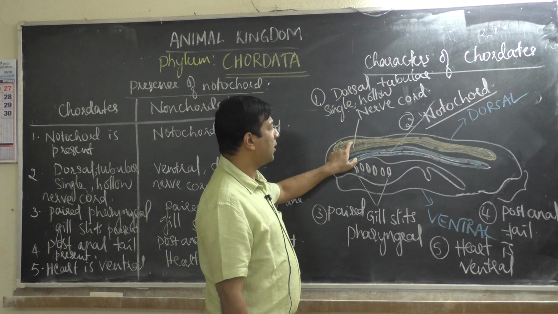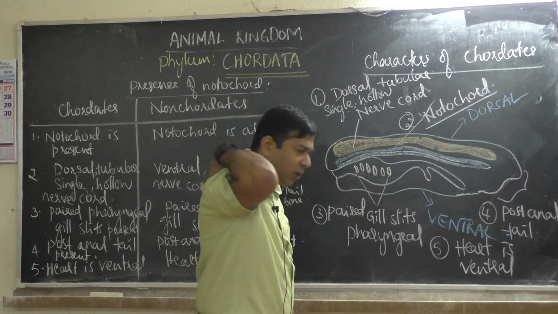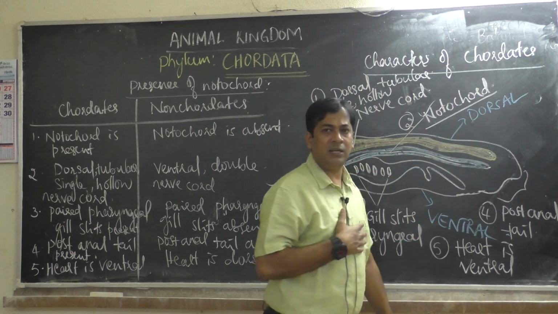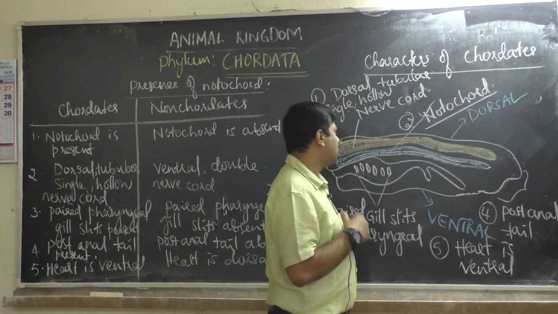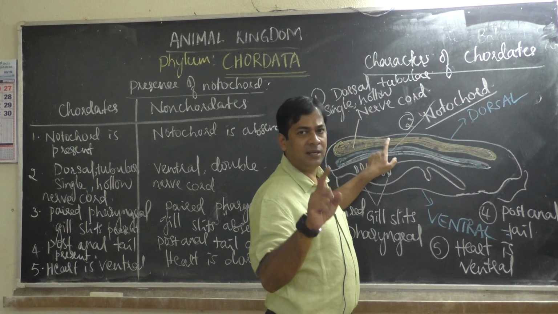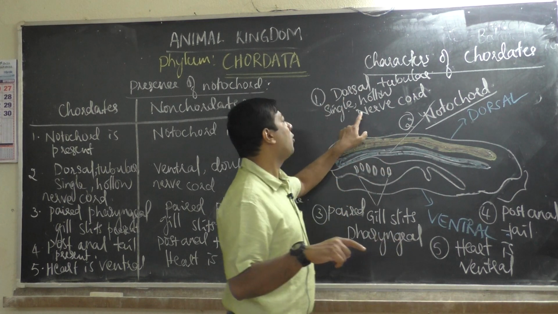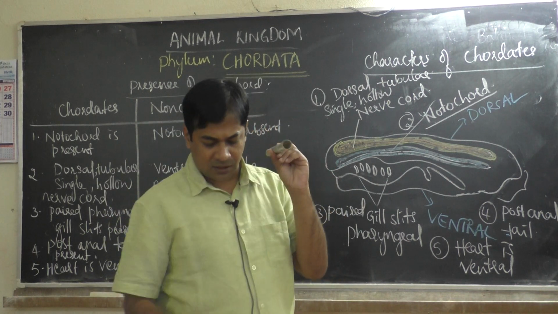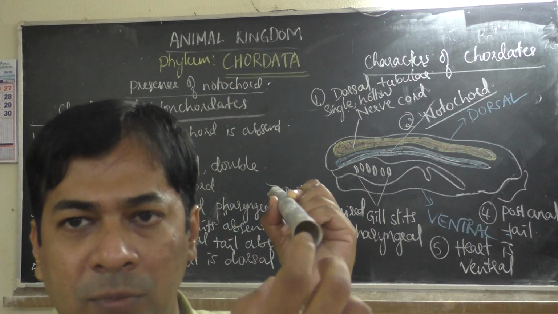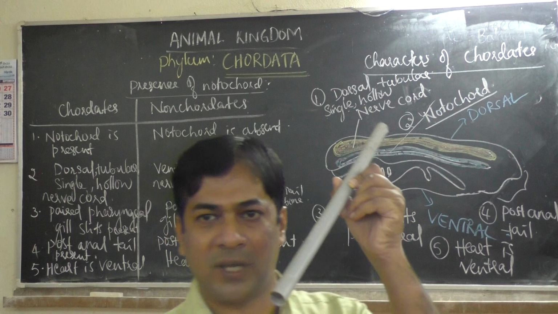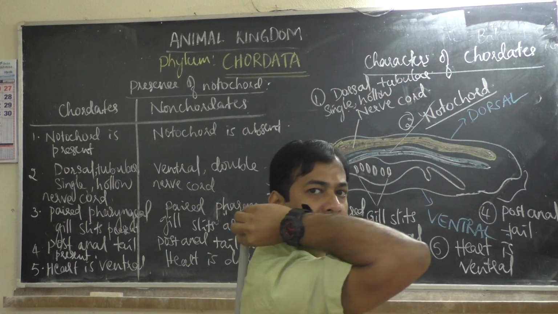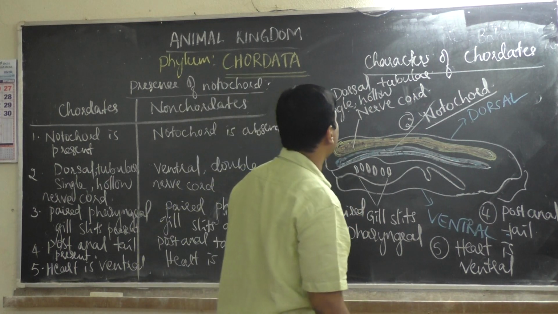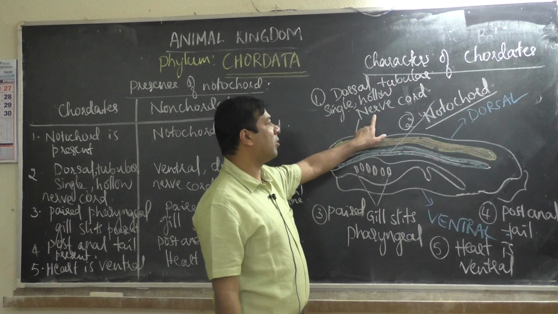This is tube like. Dorsal, present on the dorsal side. See, I have written dorsal. Okay, dorsal means the back side, ventral means front side. Okay, so dorsal single, only single tube like structure is there. Then hollow tube like structure I was showing you in last class. It is like a tube like structure and it is hollow. Hollow means there is a space in the center. Okay, so it is present in the back side here. Okay, so dorsal single hollow tubular nerve cord is present.